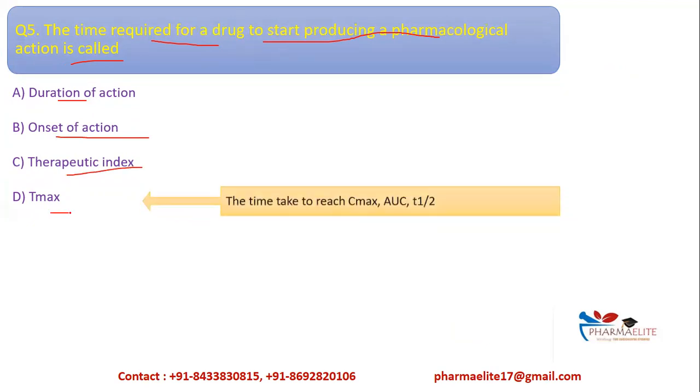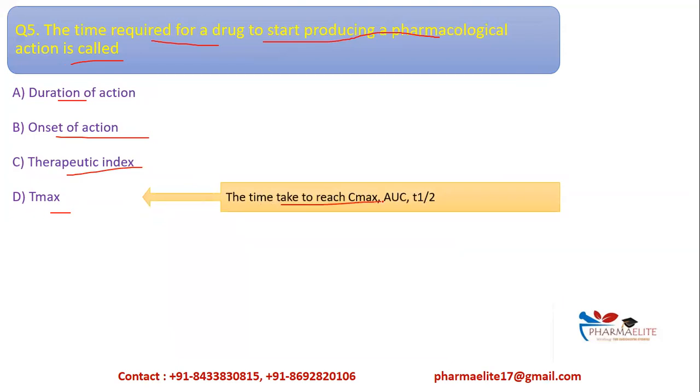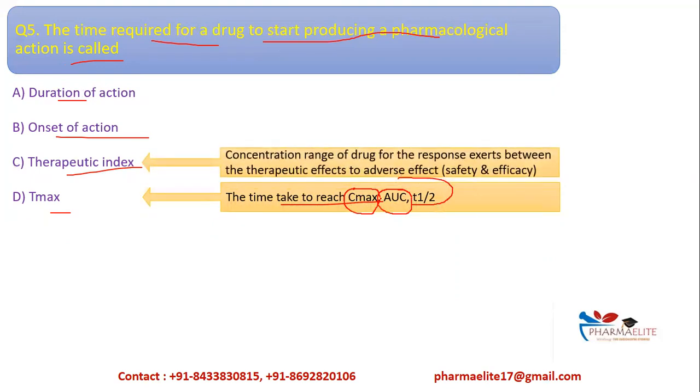Let us have a look one by one. Tmax is the time taken to reach Cmax. Now what is Cmax? Cmax is the maximum attainable plasma concentration. Therefore, the time which is required to achieve this maximum concentration is Tmax. AUC is the area under the curve, that is the integrated area which is obtained from the extrapolation, interpolation of the graph. T half is the half-life of the drug. Therapeutic index is the concentration range of a drug for the response, that is between the maximum safe concentration to minimum effective concentration. This is the therapeutic index, which determines the safety and efficacy.